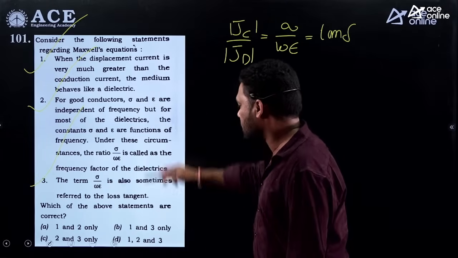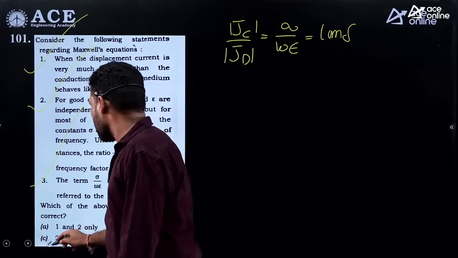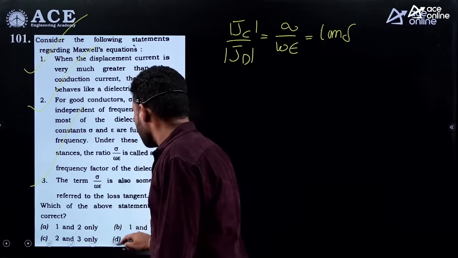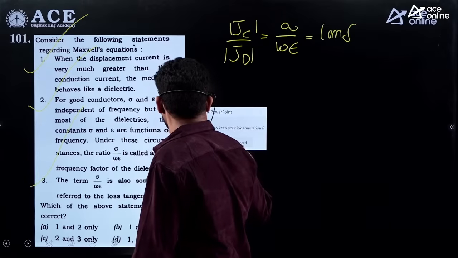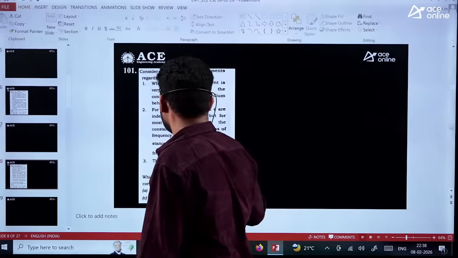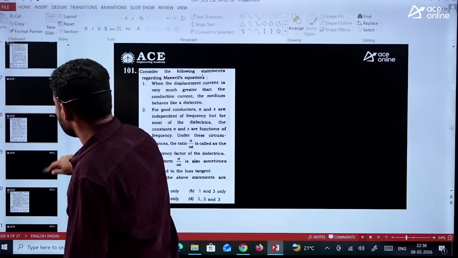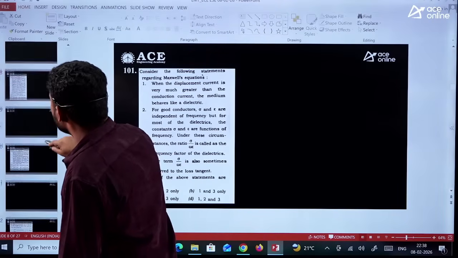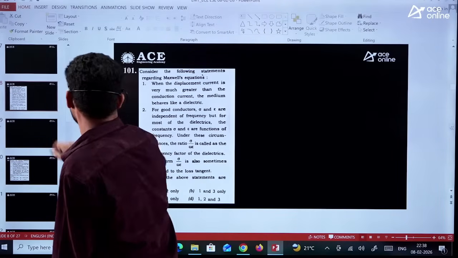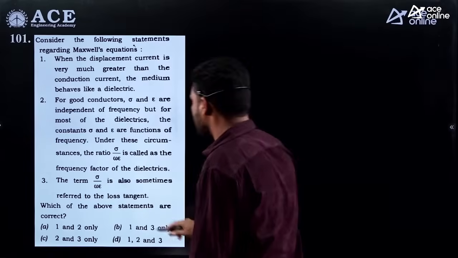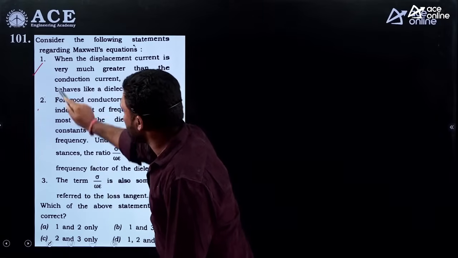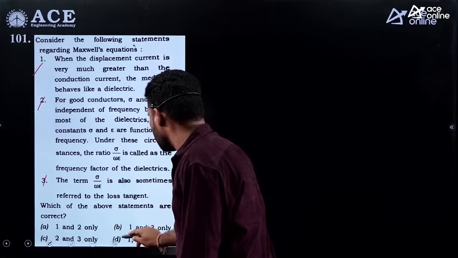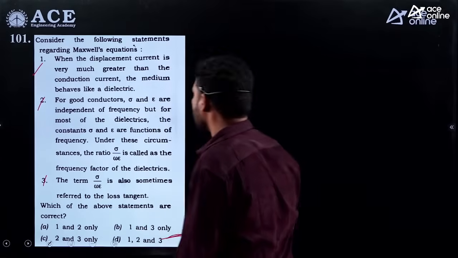All the three statements are correct. So option D is the answer. Next.